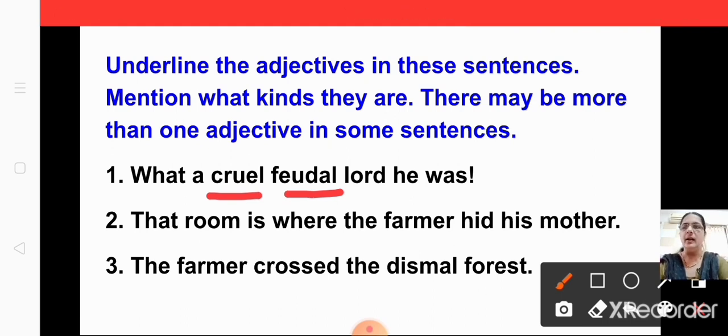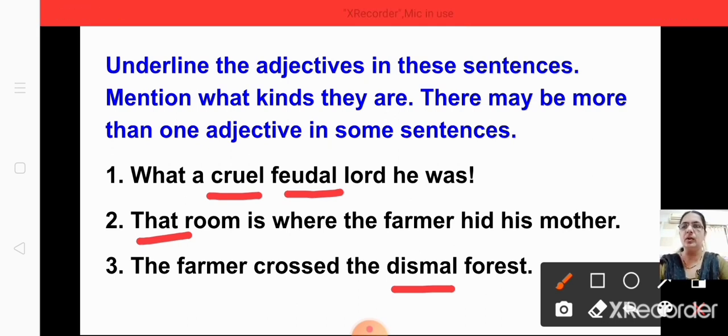Next one: That room is where the farmer hid his mother. Which room? That room. So that is a demonstrative adjective. Third one: The farmer crossed the dismal forest. Which forest? Dismal. So it is an adjective of quality. Understood how to do? If you have your textbook, you can mark it, or else you can write it in your classwork notebook or any notebook.